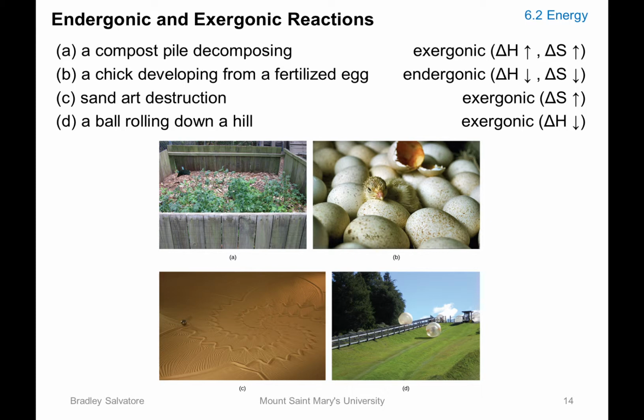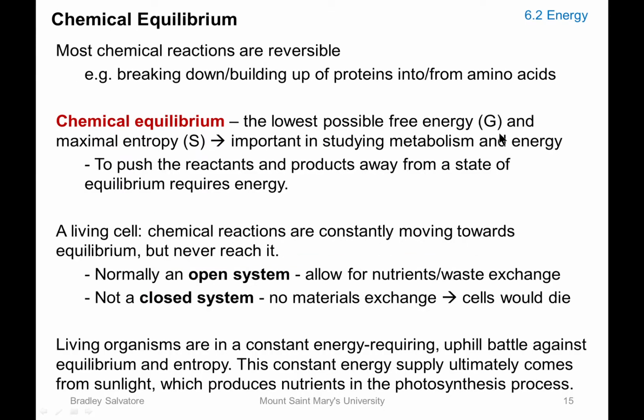Another example is a ball rolling down a hill. You're converting that potential energy to kinetic energy and losing heat in the process. So that will affect your enthalpy, and that will affect your delta G as well. And it is an exergonic reaction.